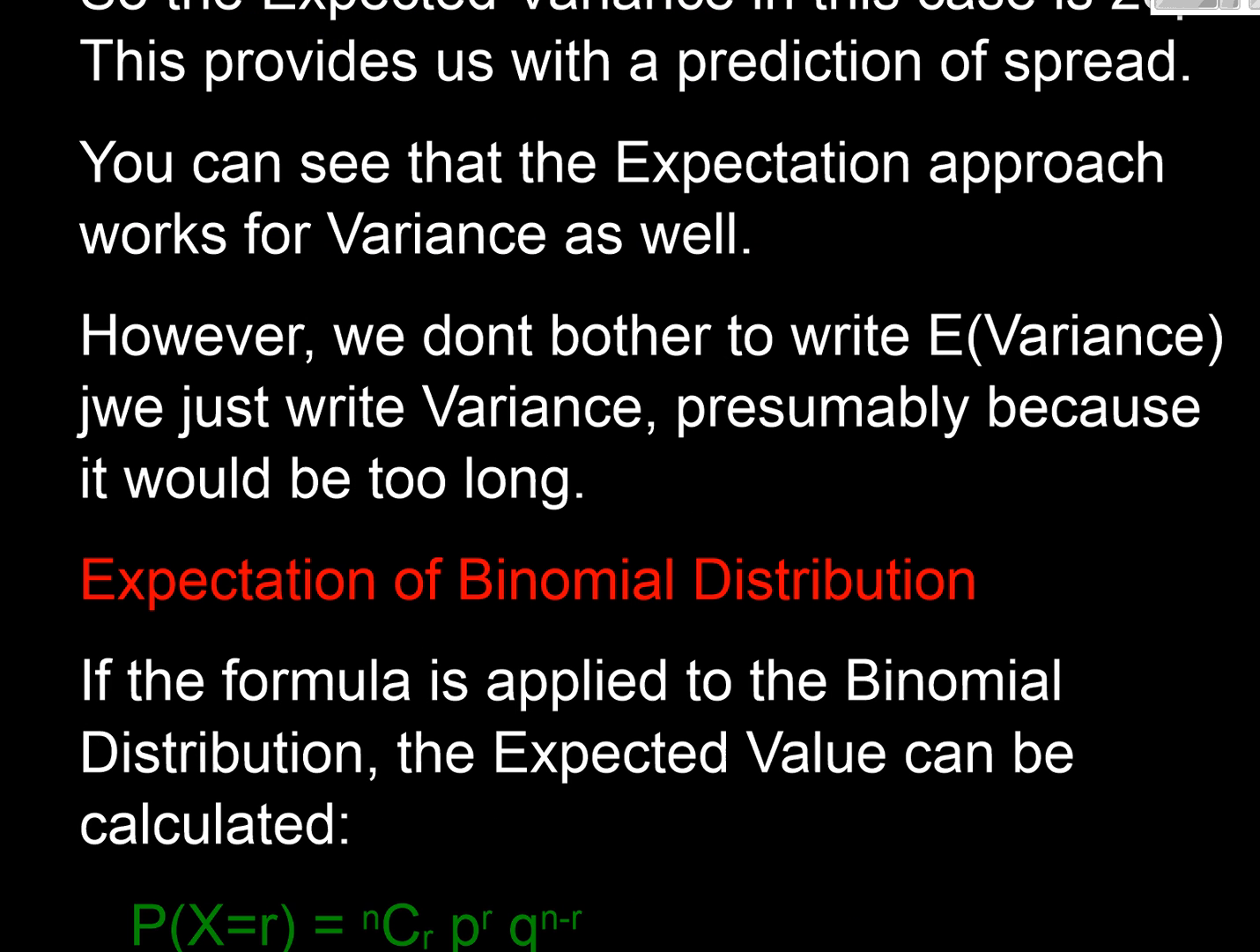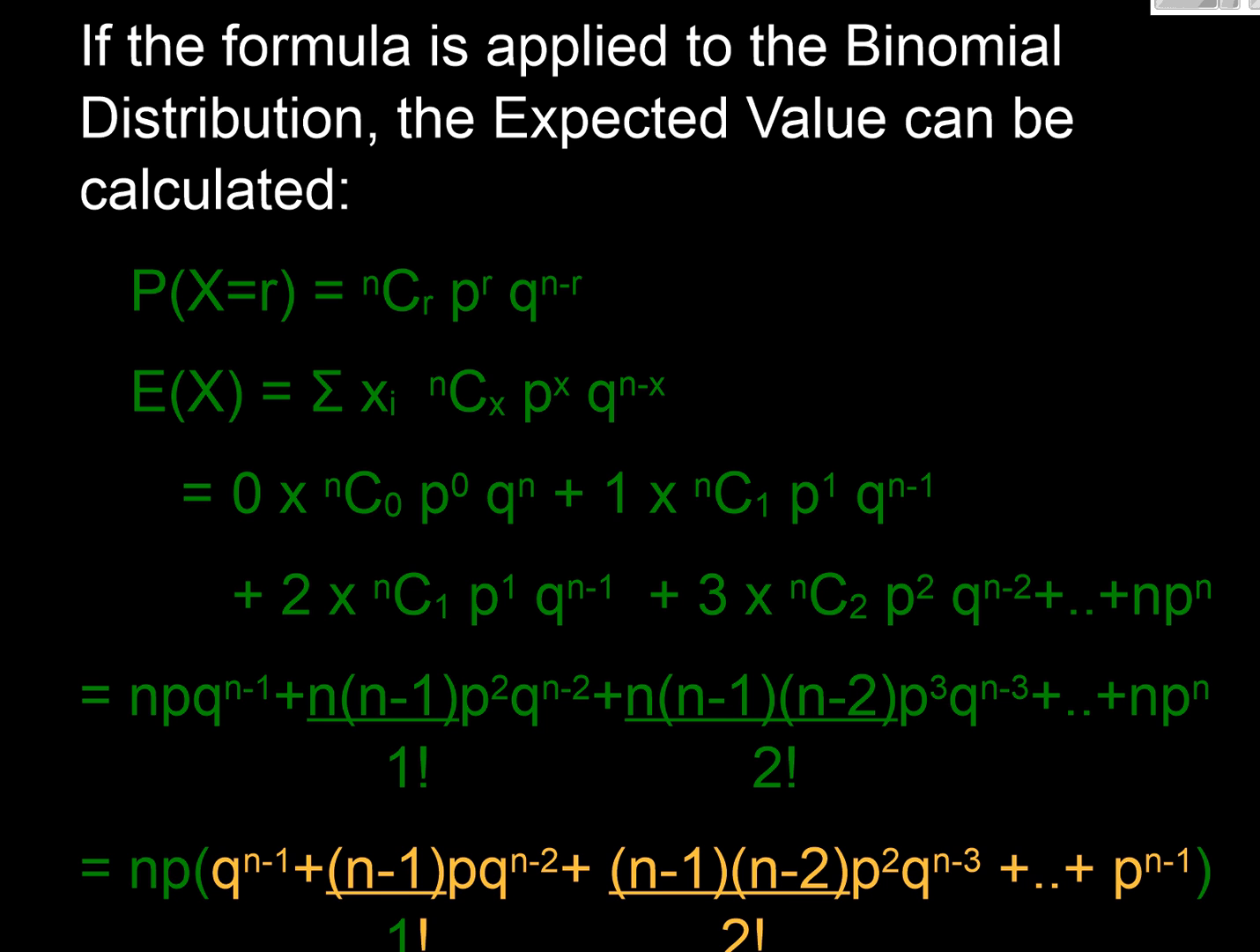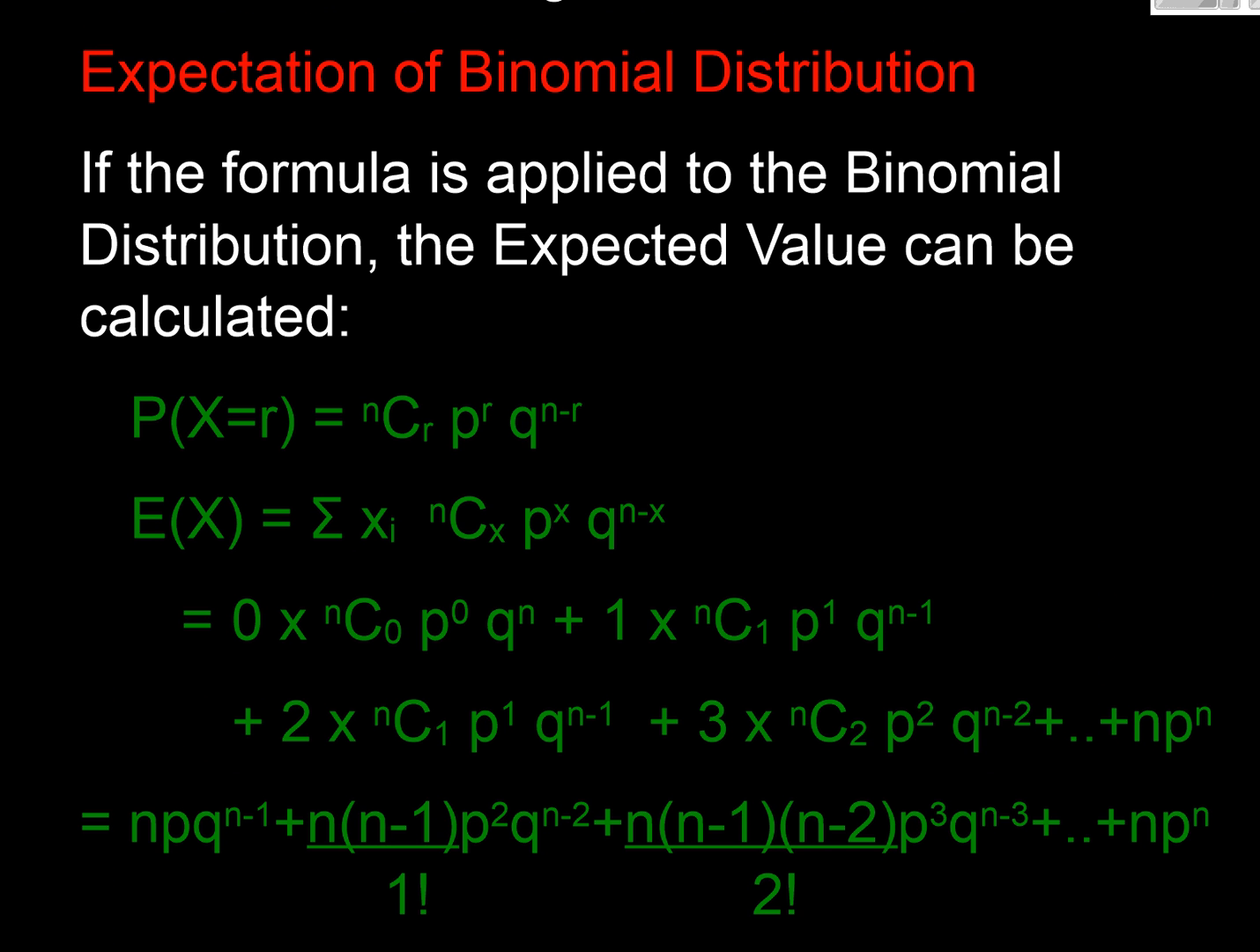So we've got a valid prediction of spread. Just to say, in effect, what we've just calculated is our expected value of variance, but presumably because that's too long, people just write variance for that. But in principle, we've done exactly the same thing in that formula. Now let's have a very quick run through how we can use this in standard probability distributions.